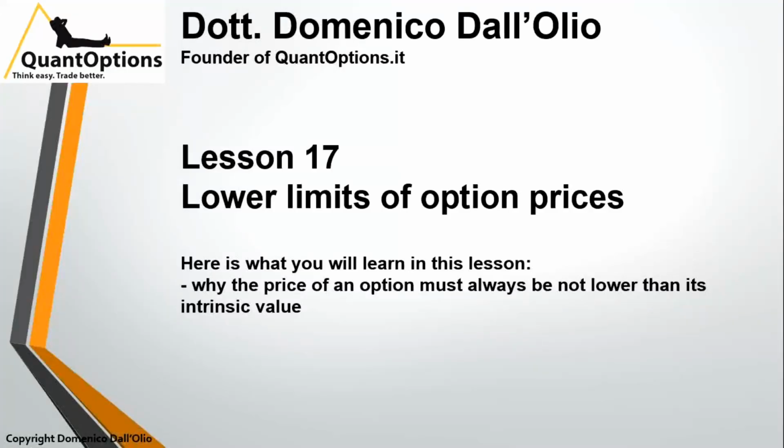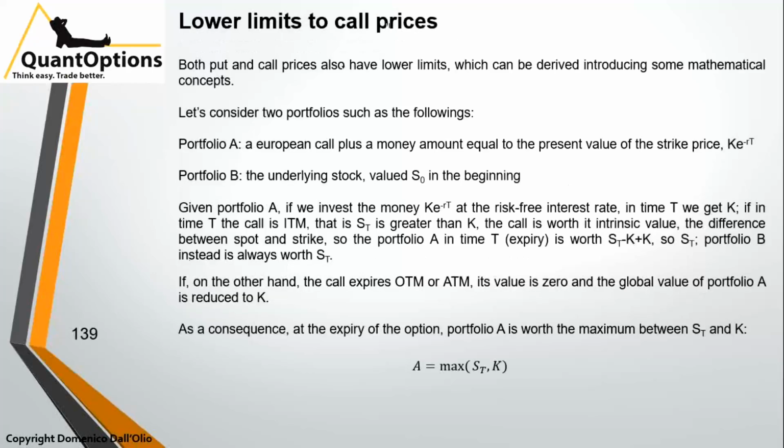Lesson 17, lower limits of option prices. Here, what you will learn now is why the price of an option must always be not lower than its intrinsic value. Both put and call prices also have lower limits, which can be derived by introducing some mathematical concepts. Let me say, it is much easier than it seems, so stay focused and listen carefully.